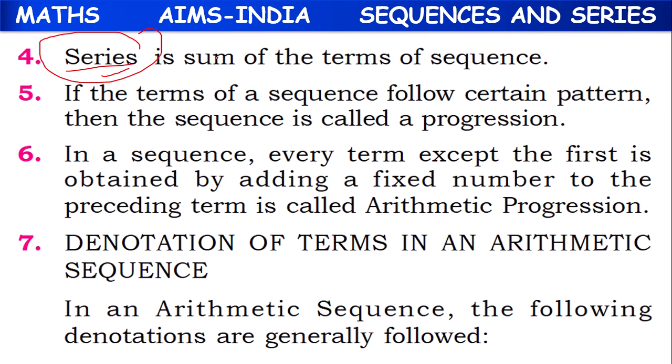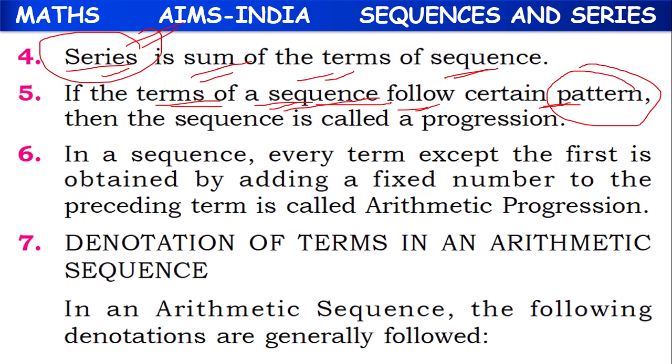Series means it's a sum of all the terms of the given sequence. That summation is called series. If the terms of a sequence follow a certain pattern, if there is a definite relation between the terms throughout the sequence, then that sequence is called as progression.